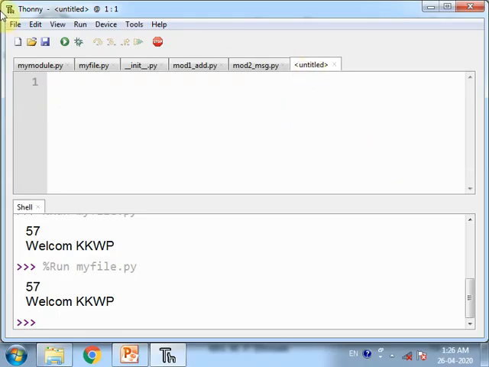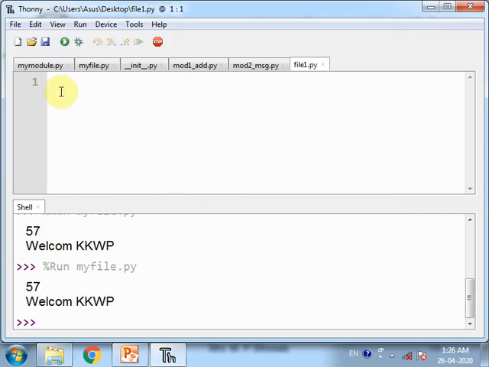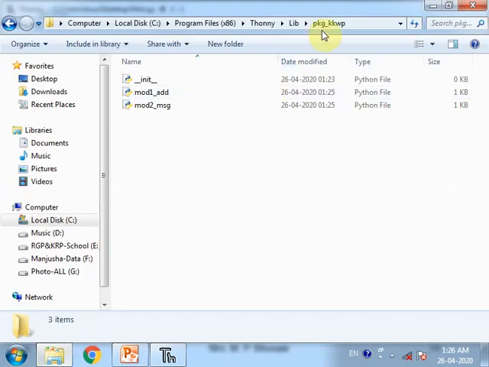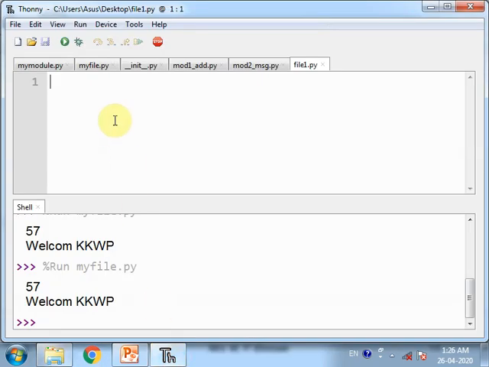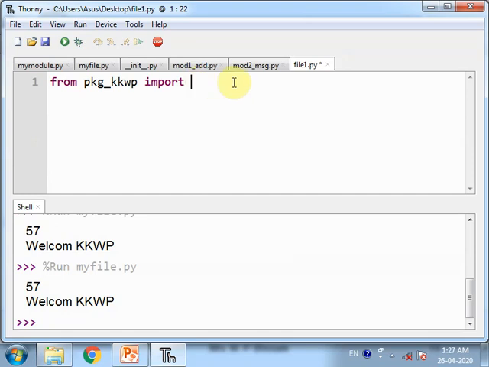Now suppose this is my new file, saved as file1.py, and now I want to use my package. The name of the package is pkg_kkWp, so I will write here from pkg_kkWp import. Now my first file is mod1_add and second is mod2_msg, so I can list them out here. First of all we will import mod1_add.